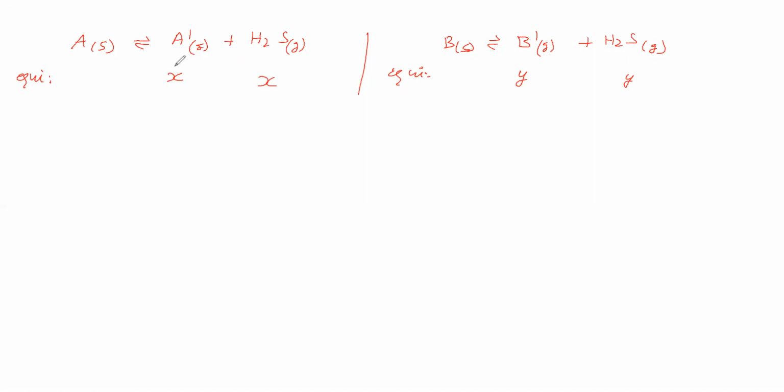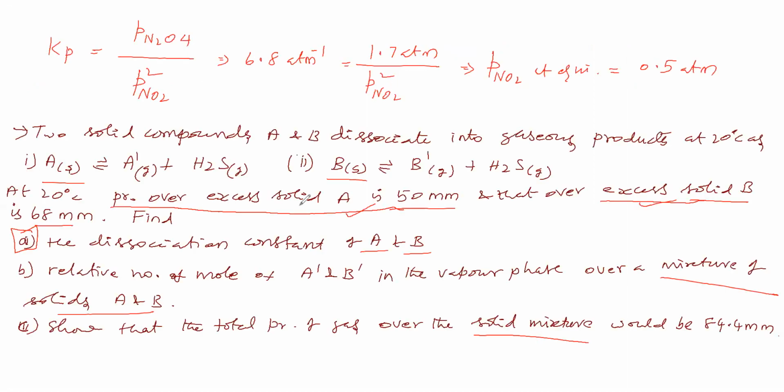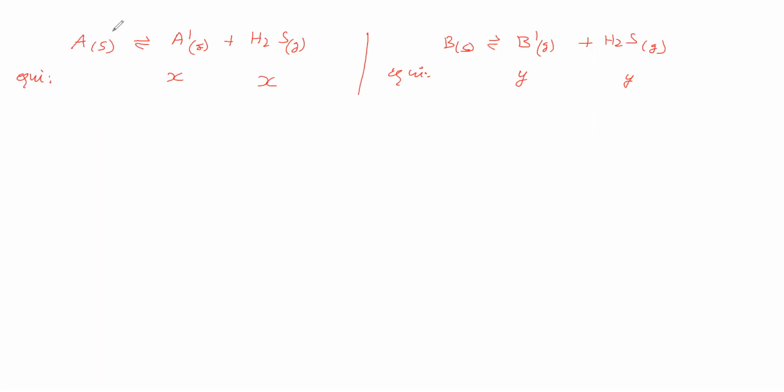Okay. Therefore, now we will see here the pressure over excess solid A is 50 mm. That means this solid A is in excess, so A dash gas will be there and H2S gas will be there. These two will exert pressure. Therefore, A dash is exerting pressure X and H2S is exerting pressure X. That sum is 50 mm. That means A dash is exerting 25 mm pressure and H2S is exerting 25 mm pressure.